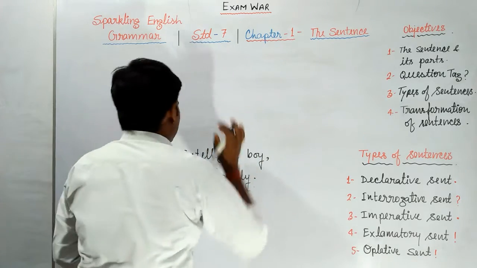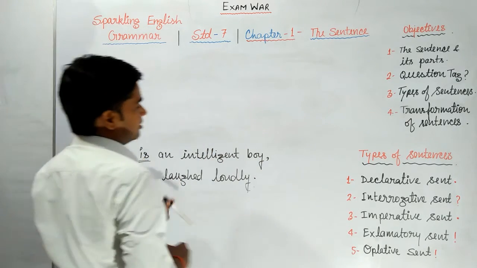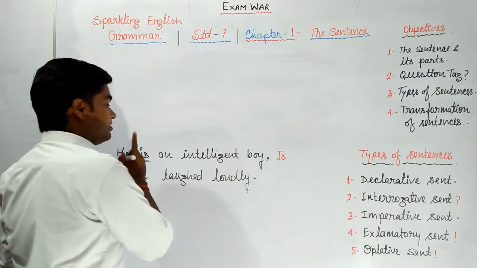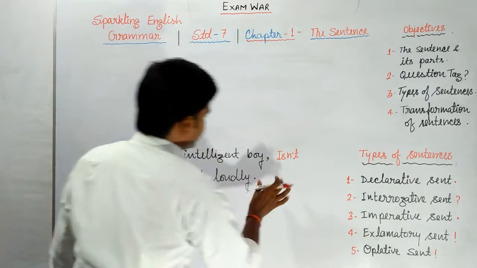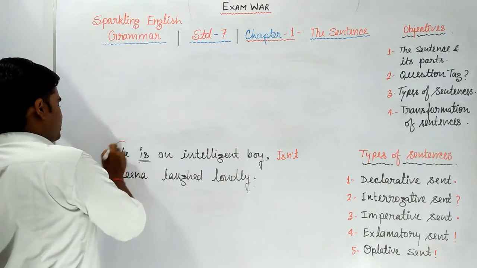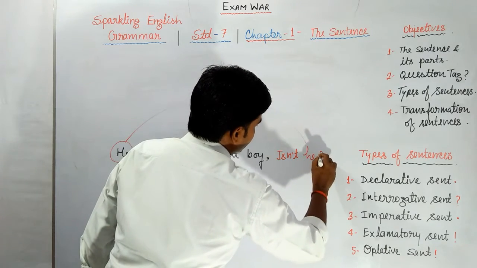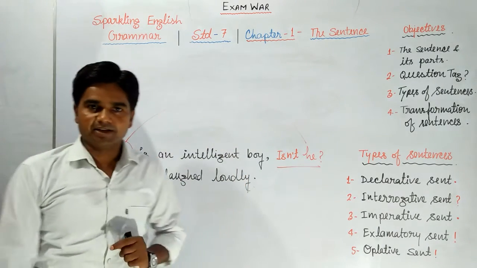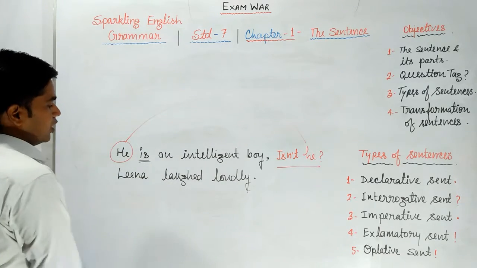And we will use helping verb. What is the helping verb? And it will be in negative. Then we write isn't. And what is the subject here? He. Then write he. Then the question tag for this statement will be isn't he? Next one. Lena laughed loudly.